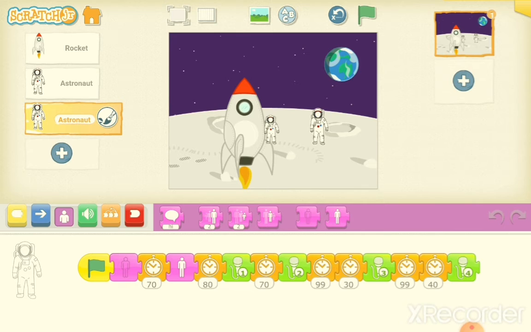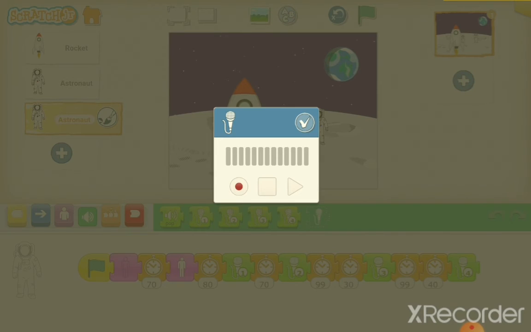So where is it? In the sound block, there is the recorder. Whatever you want to record, you just press this recorder and you will get this box. If you want to speak something and record it, you only have to touch this red button, and you can speak anything.